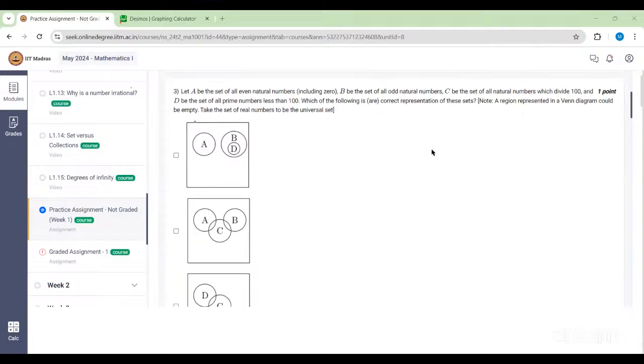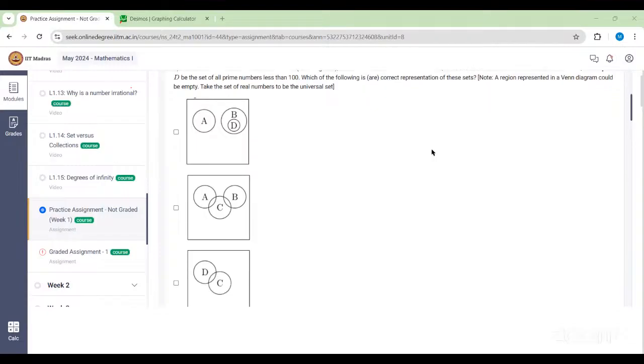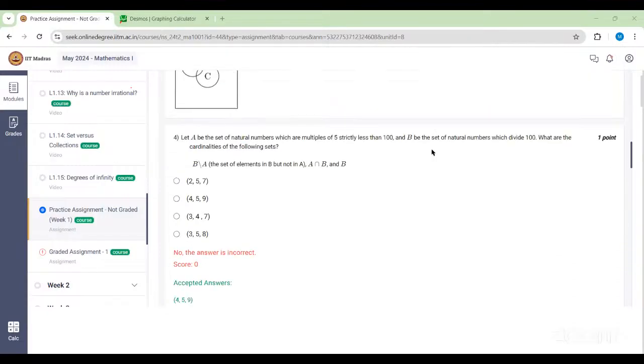Ma'am, activity 1.10, question number 6. Yeah, I'll go to that too after discussing this one.